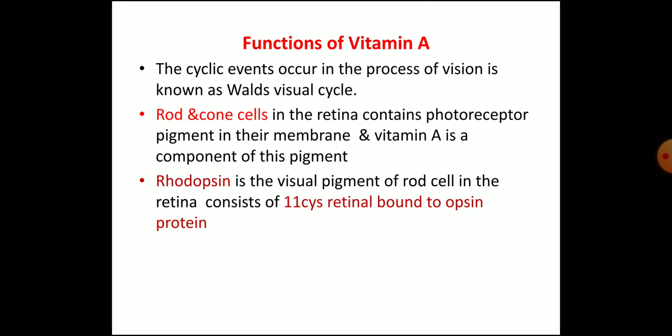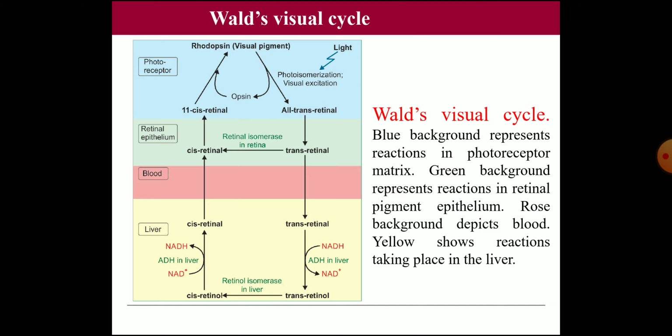So like that it is starting, and then in Wald's visual cycle, when light acts on these photoreceptor cells in the rods, rhodopsin splits into opsin, and the 11-cis retinal is isomerized to all-trans retinal, and then it is taken to the retinal epithelium. There, an isomerase converts the all-trans retinol to 11-cis retinol, and again it combines with opsin to form rhodopsin and regenerate it, so that it can be used again.